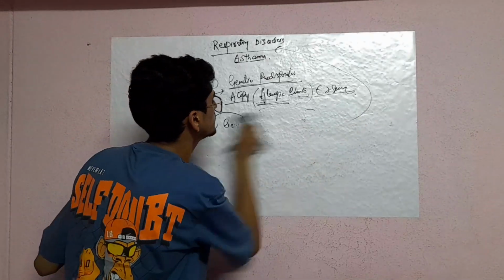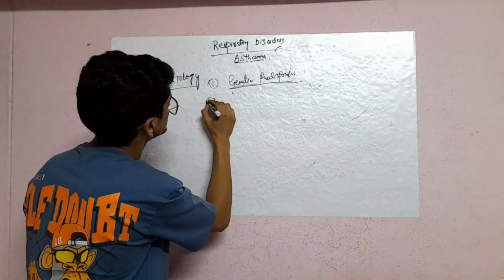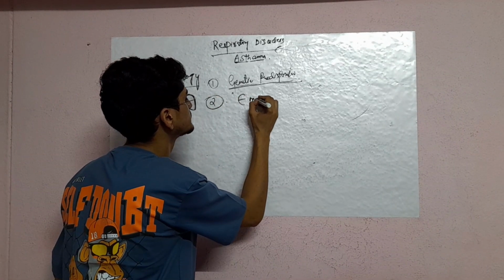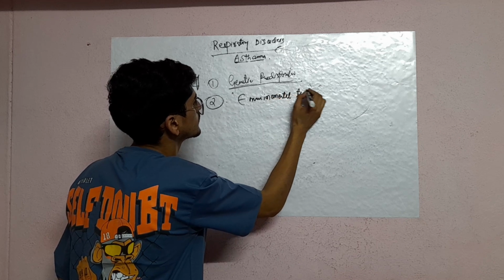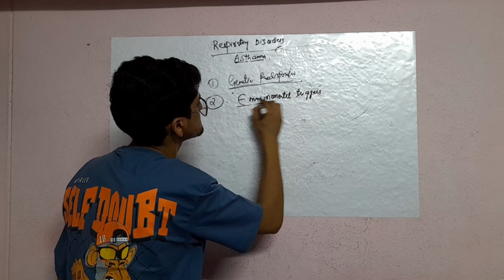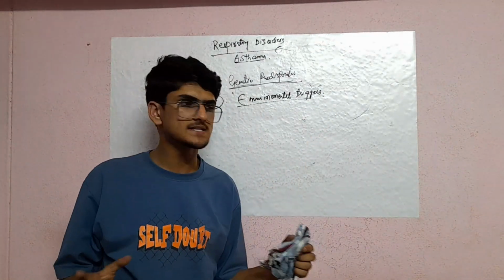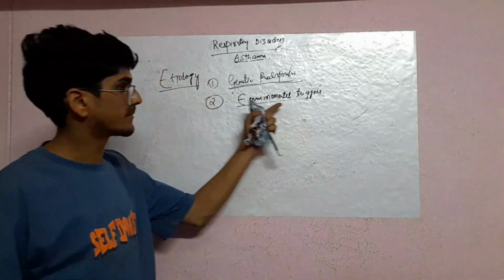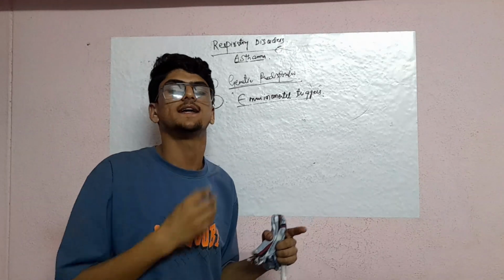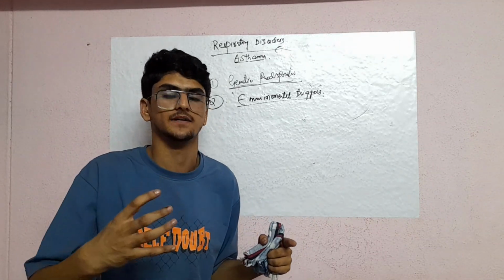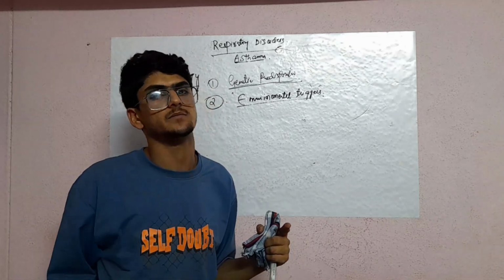Now the next one, environmental triggers. This is the main cause, everyone knows about this cause. We respire, we take in the air which is present in the atmosphere. If that air is polluted, or if that air contains undesirable substances which are not fit for our health,